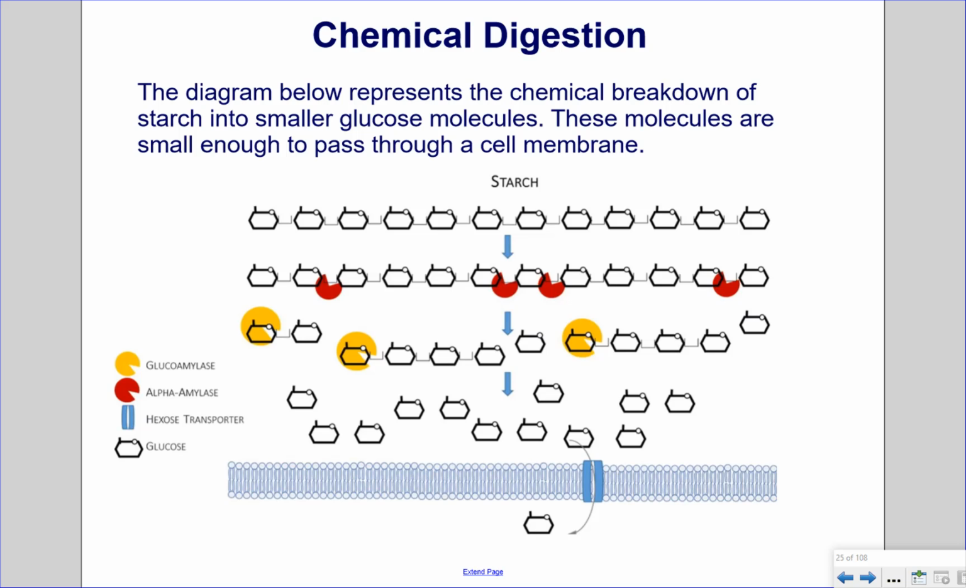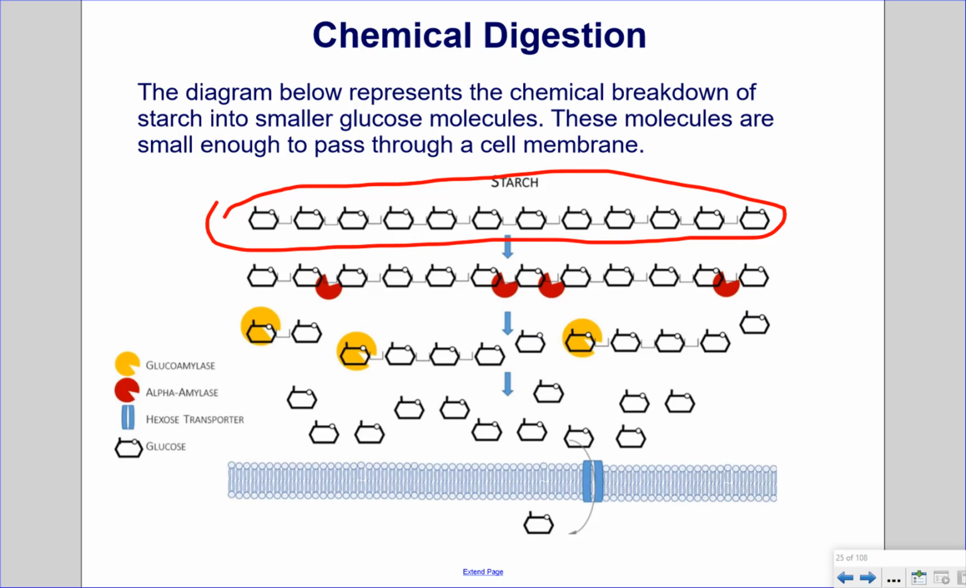Chemical digestion. The diagram below represents the chemical breakdown of starch into smaller glucose molecules. These molecules are small enough to pass through a cell membrane. So the big molecule up here, starch, cannot pass through that cell membrane, but when it's chemically broken down into the individual glucose molecules that make it up, they are able to pass through the cell membrane.